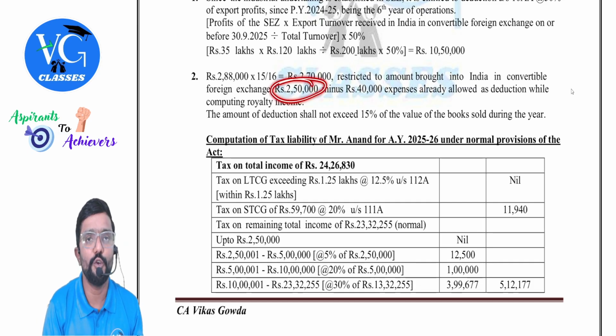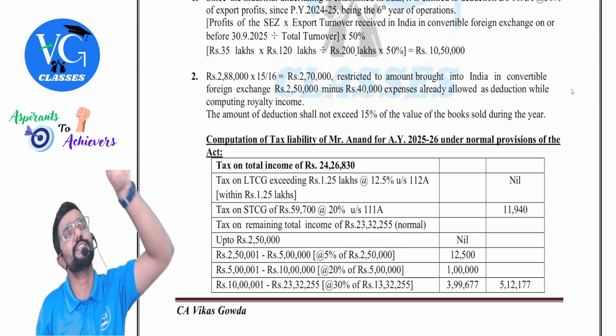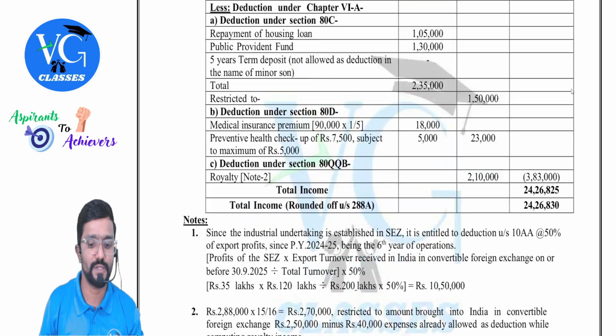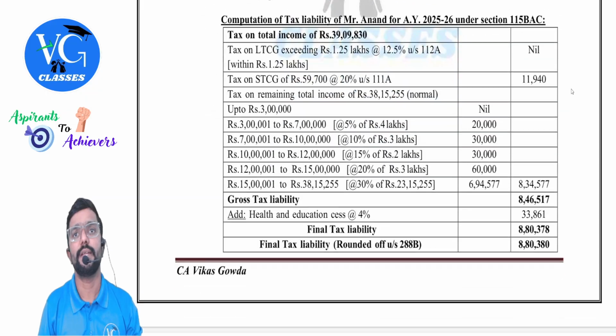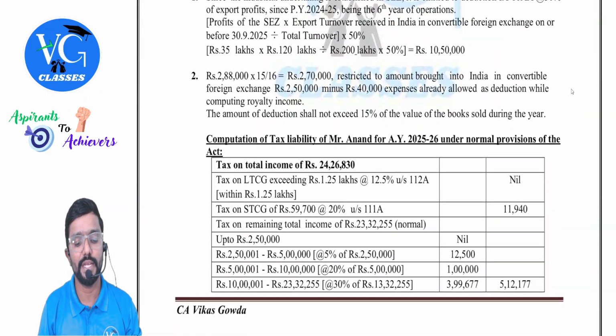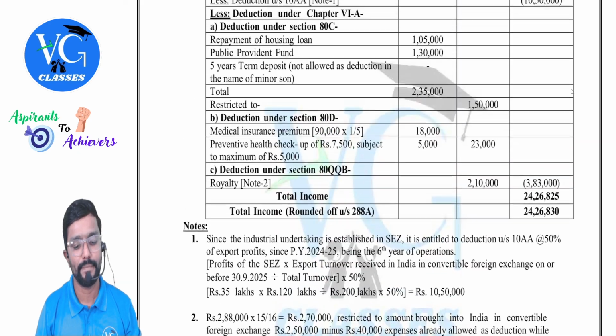How much is that? 250. But now can he claim full? No, because 40,000 expenses he has already claimed under the head other sources while computing the income. Reduce that much, remaining 210 he can claim. How did we get 210? 250 minus 40.